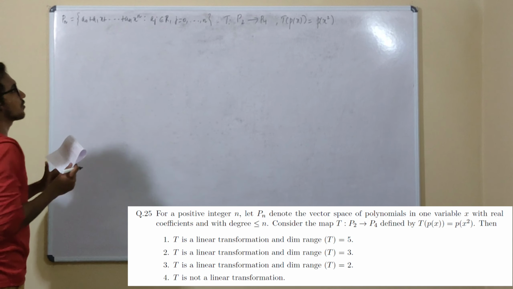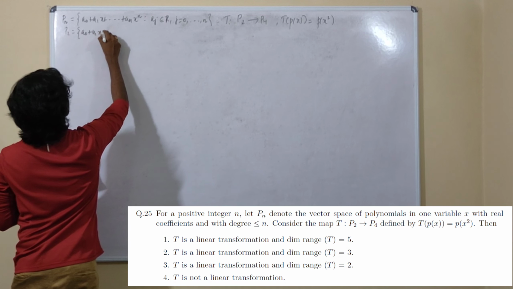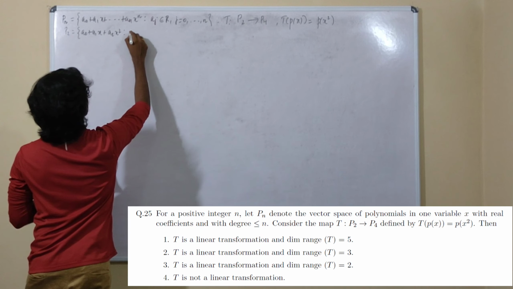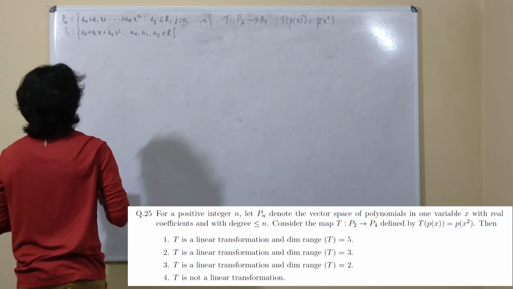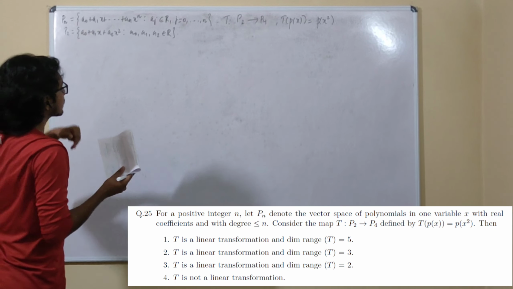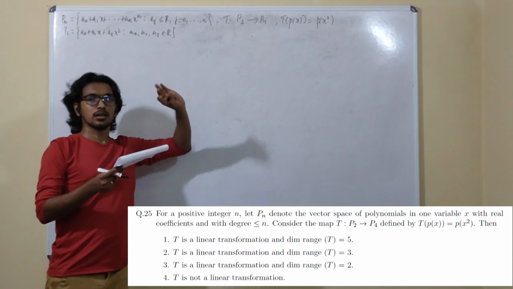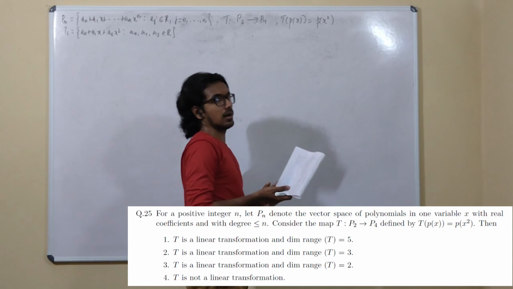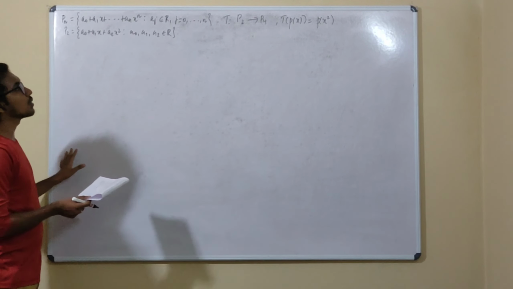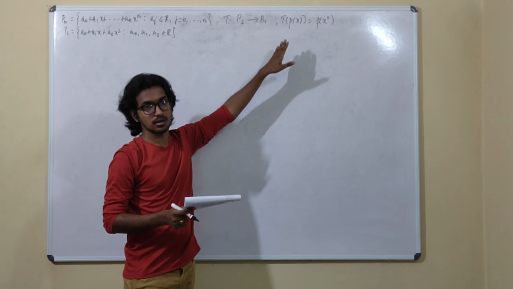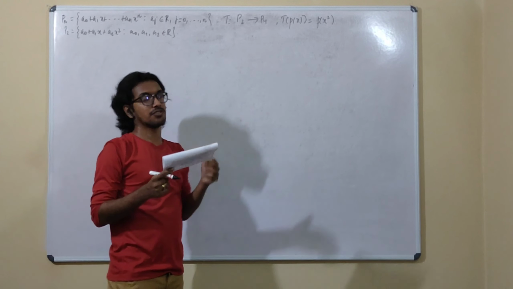Basically, what does the transformation mean? If it is P2, then we will have a0 + a1x + a2x squared, where these a0, a1, a2 are real numbers. T of P of x, this is basic. So in the question, if you see the options, we have 4 options. Among those, the last option is T is not a linear transformation. Basically, you will have to verify whether this is a linear transformation or not. If it is a linear transformation, then you will have to find the dimension of the range.